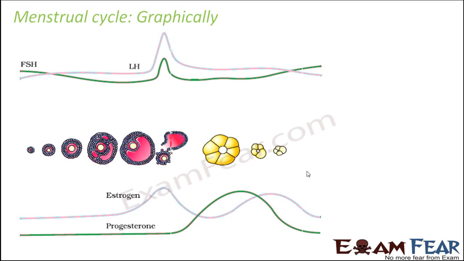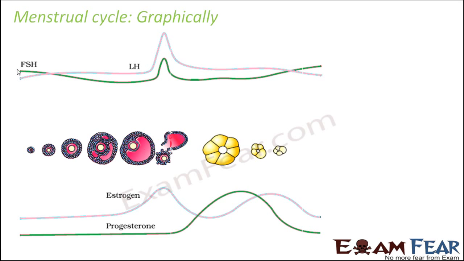Okay, so now that we have discussed the entire menstrual cycle, let us have a quick look at the whole menstrual cycle graphically. I am repeating once again, when I use the term menstrual cycle, I mean the entire cycle. I am not talking about only the first stage of menstruation. So the entire menstrual cycle will look somewhat like this. The first stage, where menstruation happens, right? During menstruation, we do not need high levels of LH or FSH. So menstruation will happen initially.